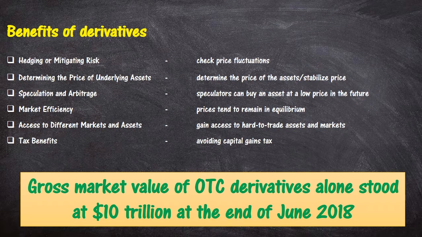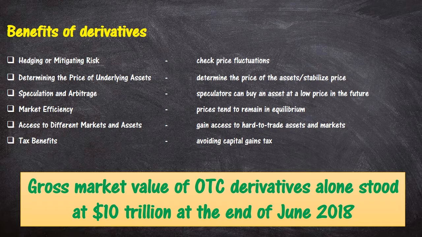Increasing market efficiency. A trader can replicate the payoff of the assets using derivative contracts. Prices of the underlying assets and the contract tend to remain in equilibrium, negating arbitrage opportunities. Access to different markets and assets. Individuals and organizations can gain access to unavailable or otherwise hard to trade assets and markets. Companies can borrow money at favorable interest rates rather than higher rates in the current market.